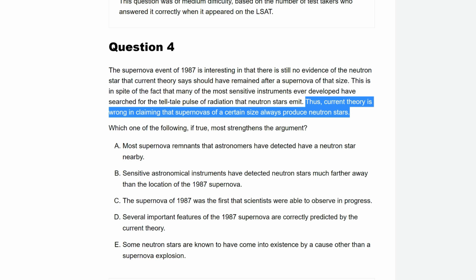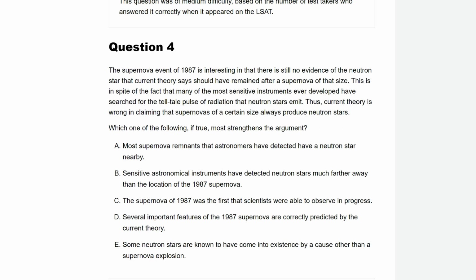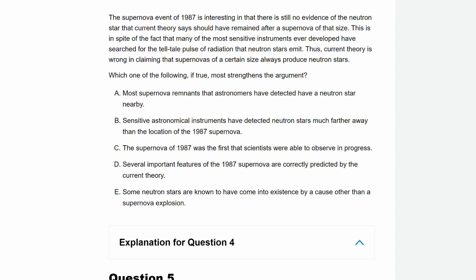So I looked out for an answer that would say that no, our instruments were amazing. They're not the weakness. And that's what B did. It said our instruments were amazing. They've detected neutron stars much further away. Again, not perfect because it doesn't describe these neutron stars. Maybe they're much brighter and that's why we found them. But it was the best answer. We're looking for the one that most strengthens the argument, not necessarily is perfect. Okay, that's how to strengthen the argument.